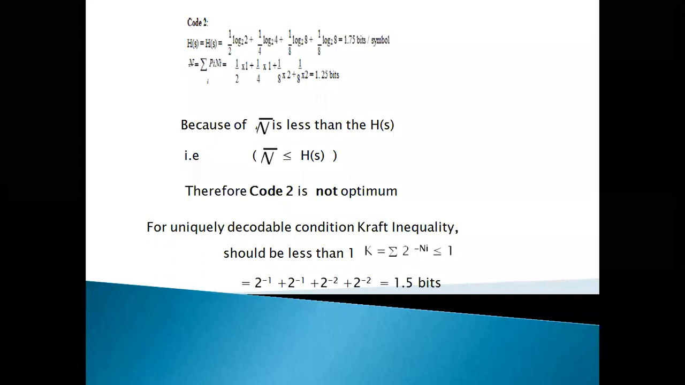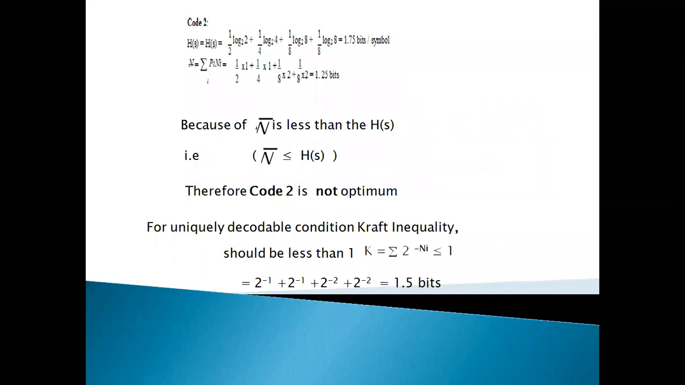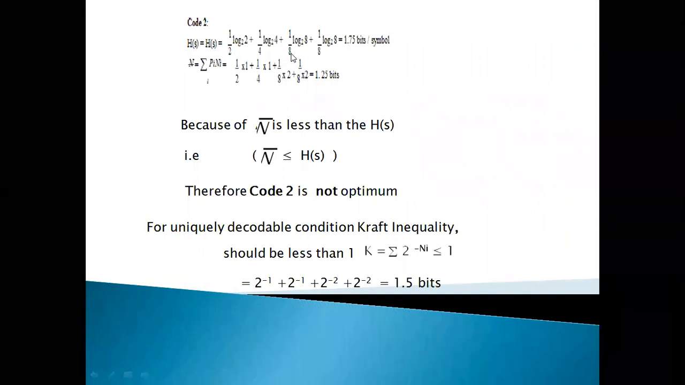For code 2, H(S) is always the same as in the previous code 1, because the probabilities are the same. Only the code length is different. H(S) is the same, and N bar is now different. So H(S) is 1.75 bits per symbol, the same as the previous code 1.